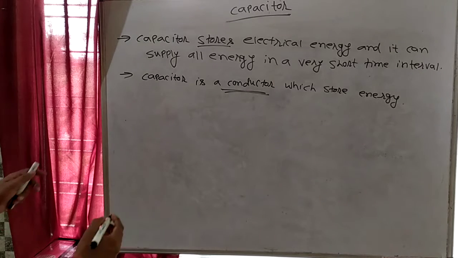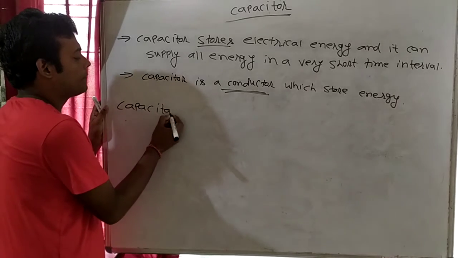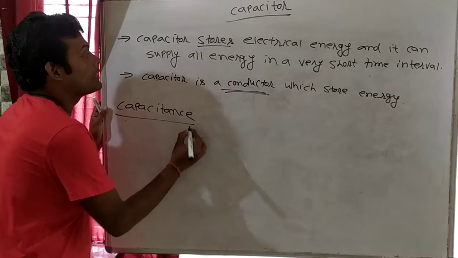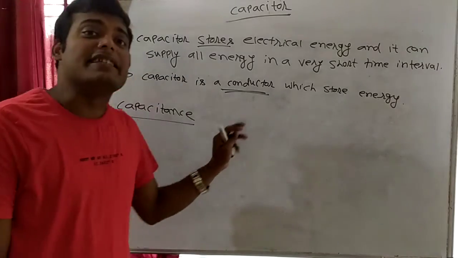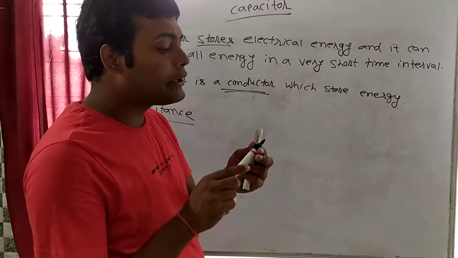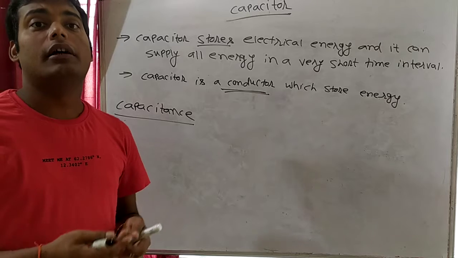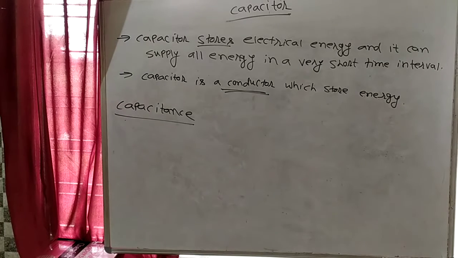Now we will understand what capacitance is. Try to understand capacitance. Capacitance is the property of a capacitor. If any capacitor can hold more charge, then its capacitance will be more, and if any capacitor can hold less charge, its capacitance will be less.